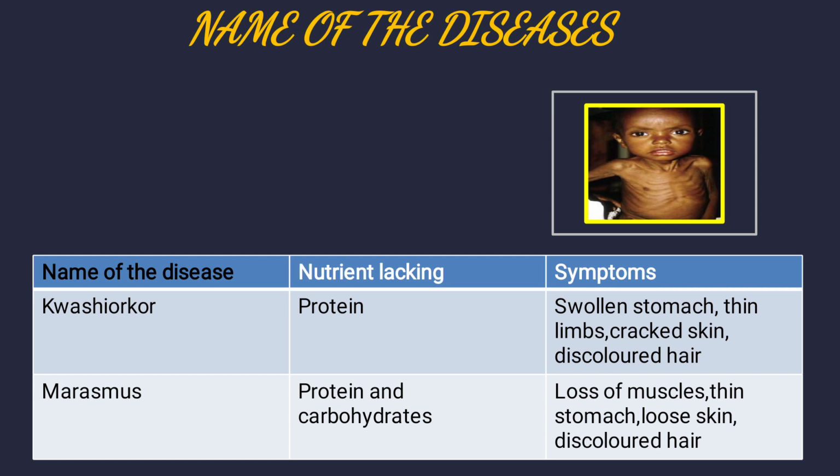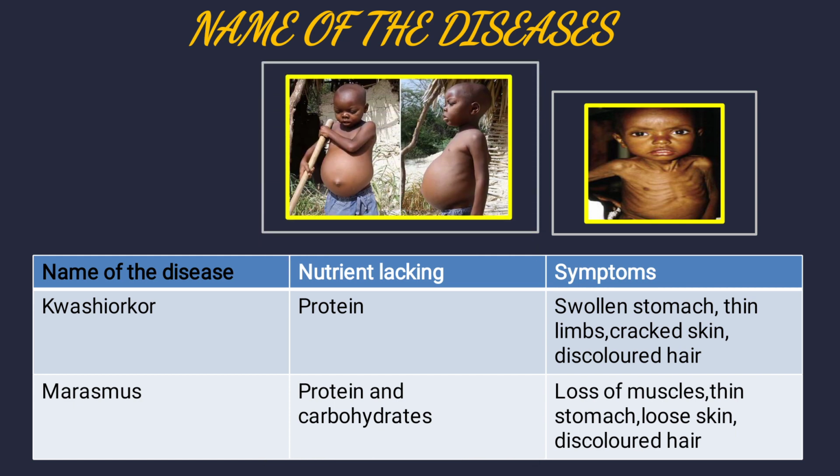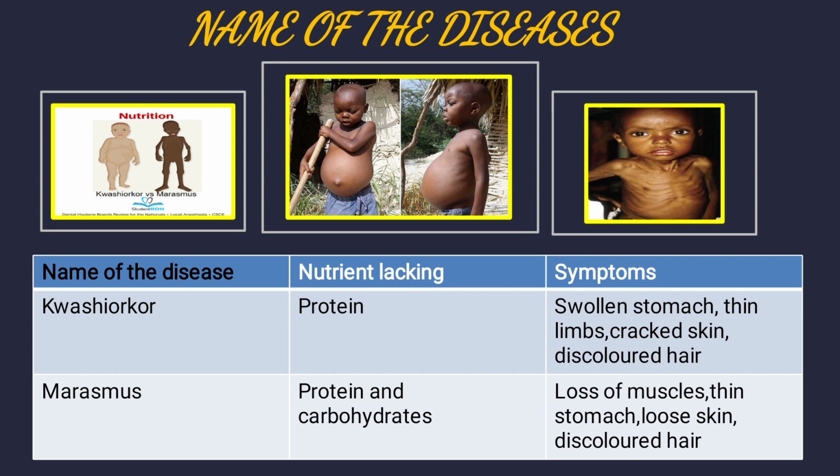Why? Because protein helps the child to grow, and this child is suffering from a disease called marasmus, meaning both protein and carbohydrate are very low. Okay, the middle one you see is Kwashiorkor, the swollen stomach is there. Okay, this disease is called Kwashiorkor. See in the last image on the left side, both Kwashiorkor and marasmus images are given, so you can differentiate between these two diseases.